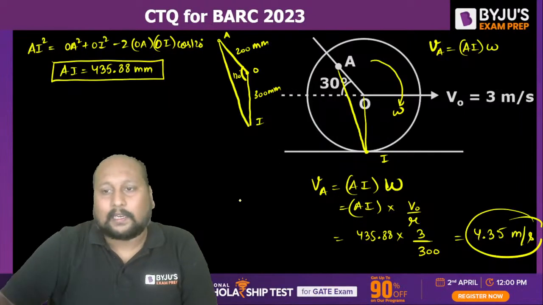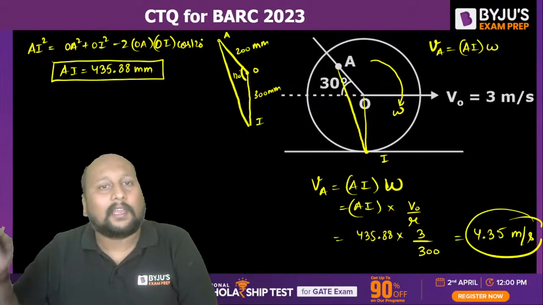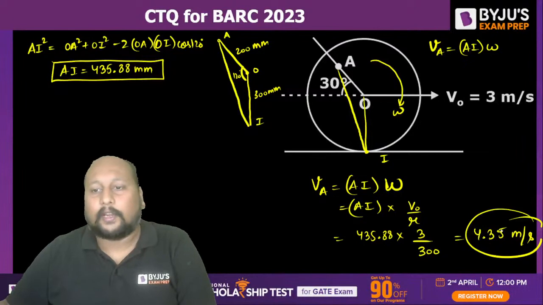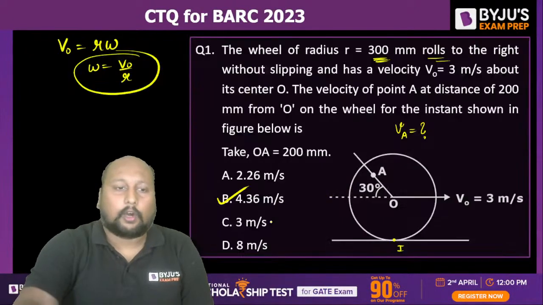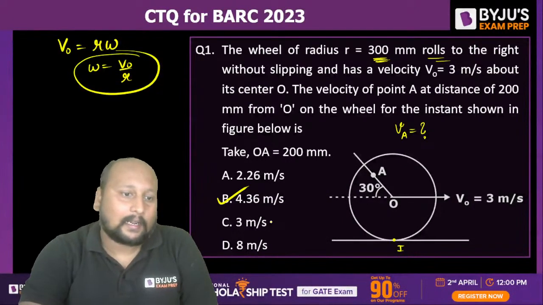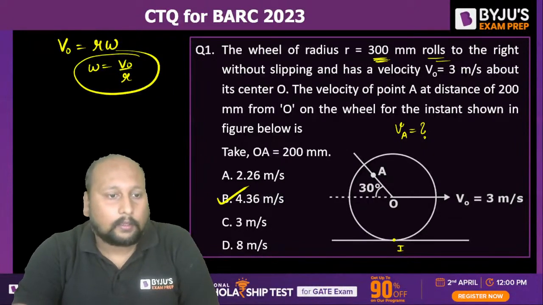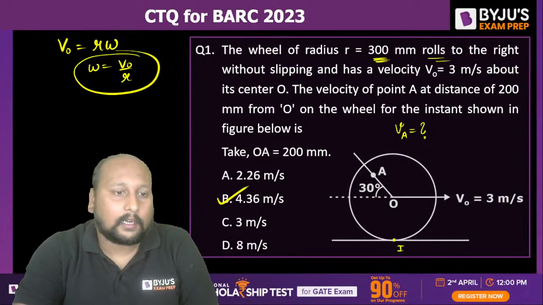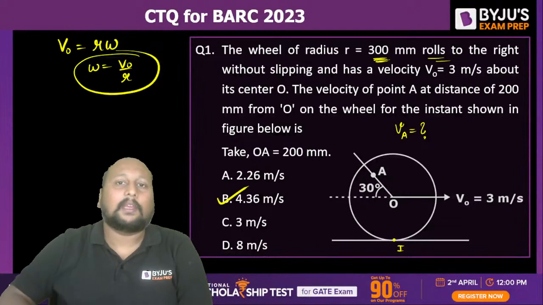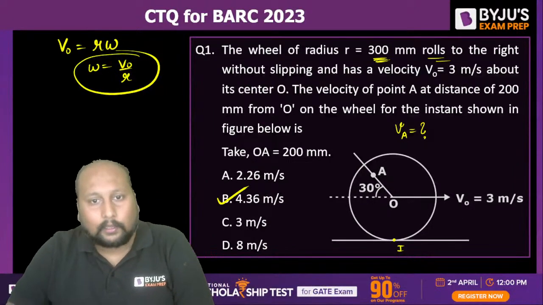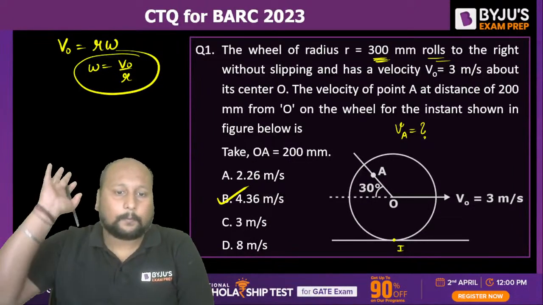Exactly. Basically, it will be 4.3588, so you can round off to 4.36 meter per second, right? So option B is the correct answer, not A. Okay, fine, because I think Rishi, Saurabh, Kiran, in one stretch, they have given me option A, which is not correct. Option B is the correct answer. Clear?